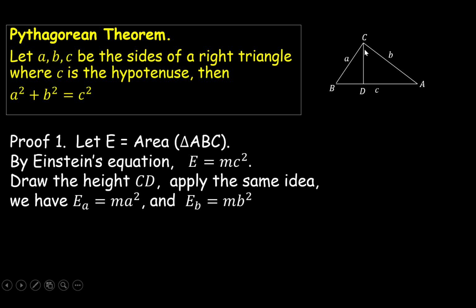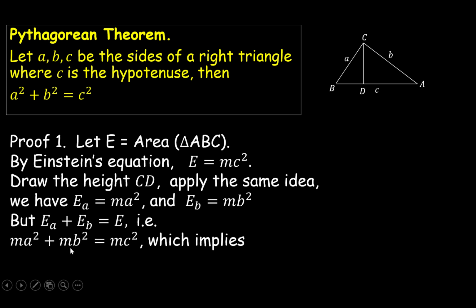Okay? Now, the triangle areas add up, so E_A plus E_B should be equal to the area of the big triangle, which is E. That is the same as to say m a squared plus m b squared is equal to m c squared. And once you cancel out m, then we have the result. Okay, sounds like a very simple proof, but certainly this proof makes no sense.